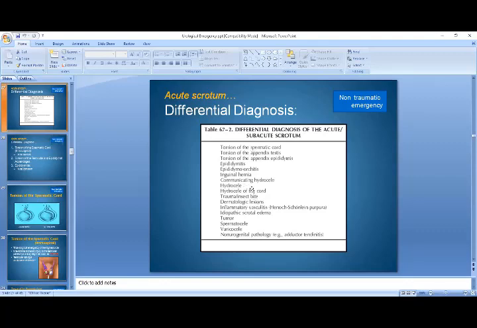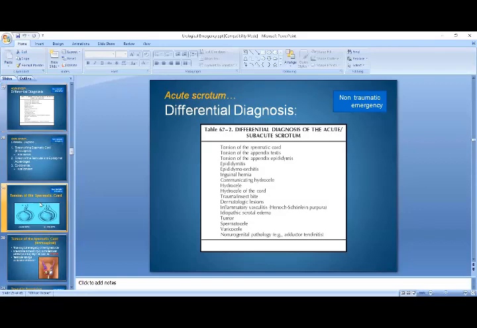But the most important that we are going to discuss in today's lecture is torsion of the spermatic cord, what we call testicular torsion.